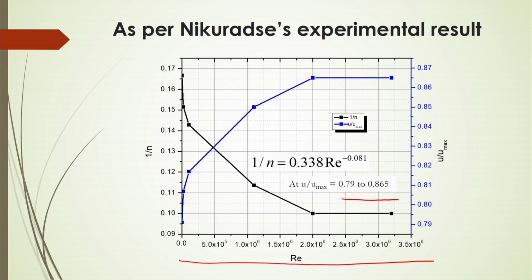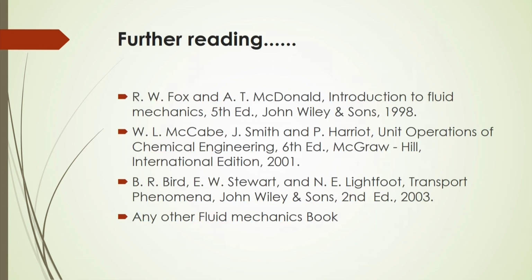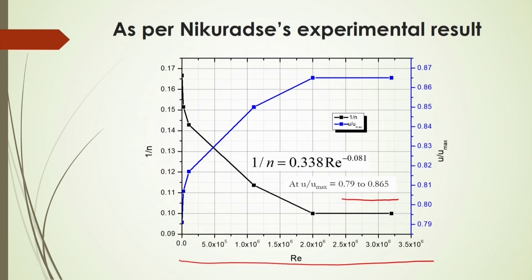From this graph you can get the ratio of velocity to the maximum velocity with respect to Reynolds number, and also the power based on the Reynolds number. I suggest the textbook for further reading to get more details.